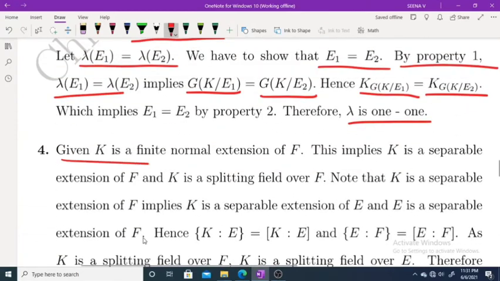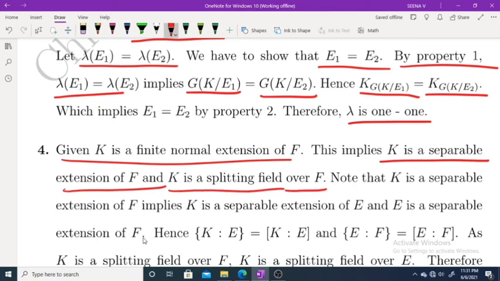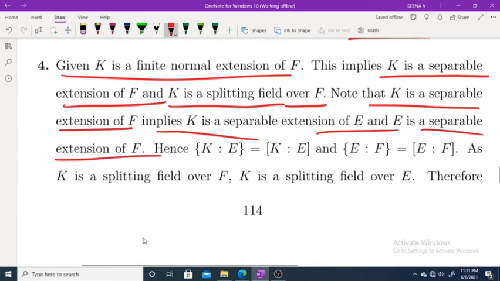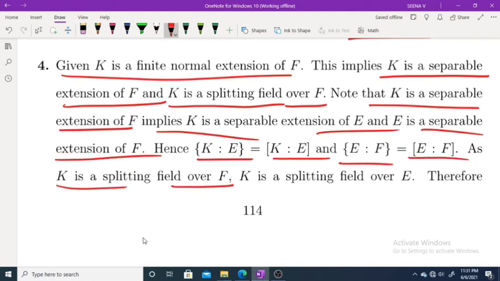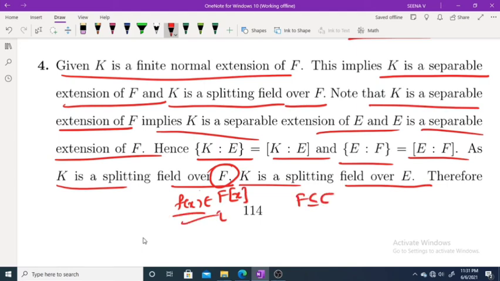What is given? K is a finite normal extension of F, which implies K is a separable extension of F. Also, K is a splitting field over F. Now, K is a separable extension of F implies K is a separable extension of E, and E is a separable extension of F. That means index of K over E equal to degree of K over E, and index of E over F equal to degree of E over F. Now, as K is a splitting field over F, K is a splitting field over E, because splitting field over F means there is a polynomial f of x in F of x. But as F is a subfield of E, this is a polynomial in E of x also. That means K is a splitting field over E.